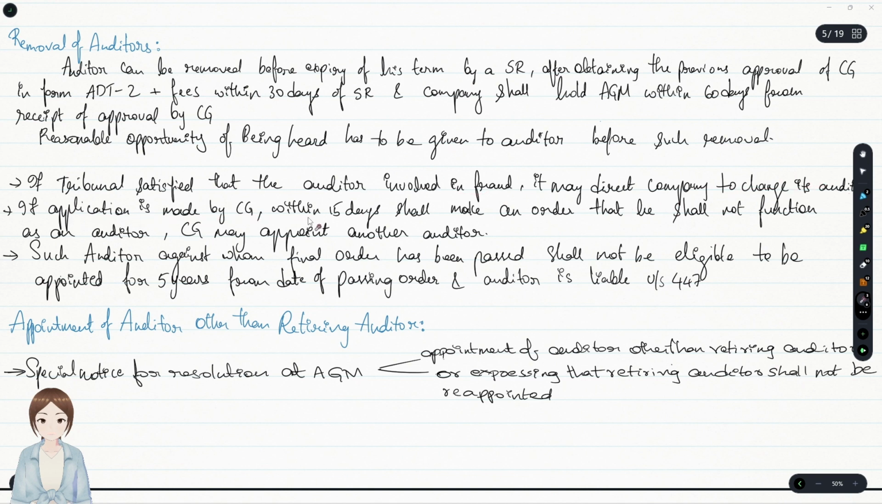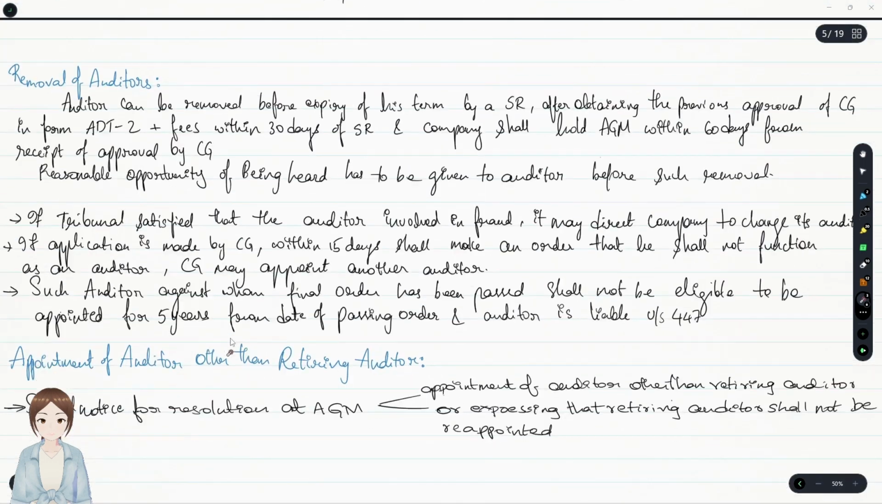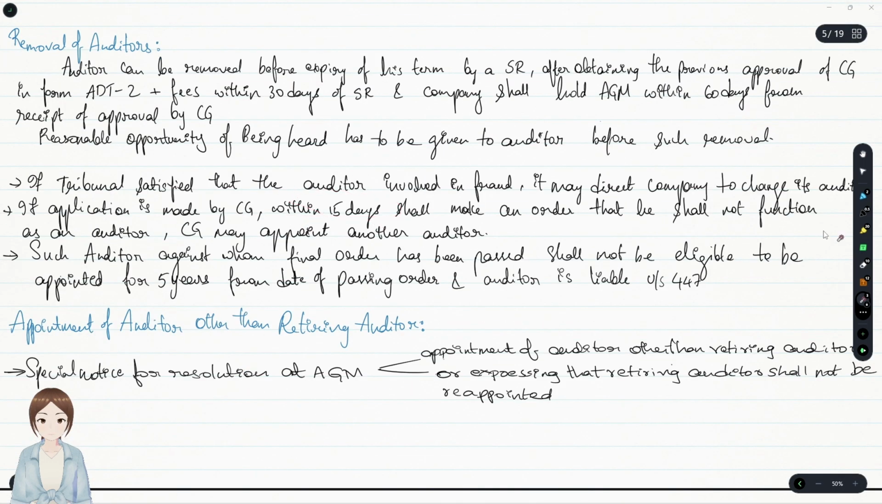If such application was made by the Central Government, the Tribunal shall give its order within 15 days. And what shall that order consist of? The order shall consist of: CG may appoint another auditor and the existing auditor shall not function, and such auditor against whom the final order was given shall not be eligible to be appointed for 5 years from the date of passing the order, and the auditor is liable under section 447. Okay, that's with regard to the removal of auditors.